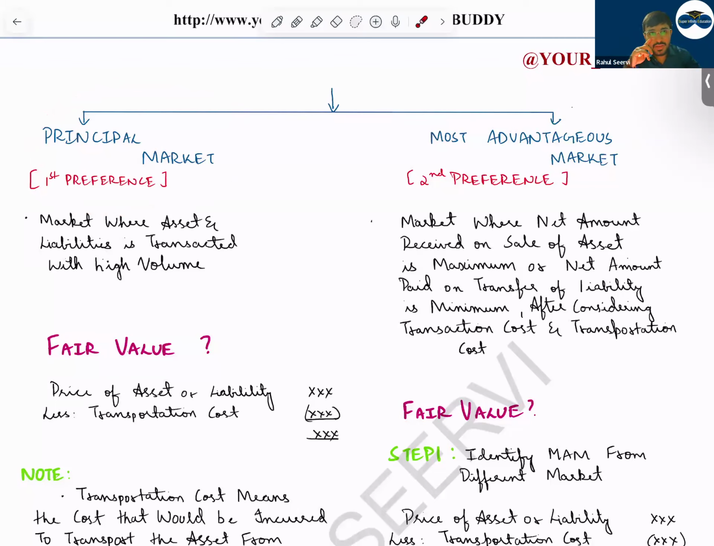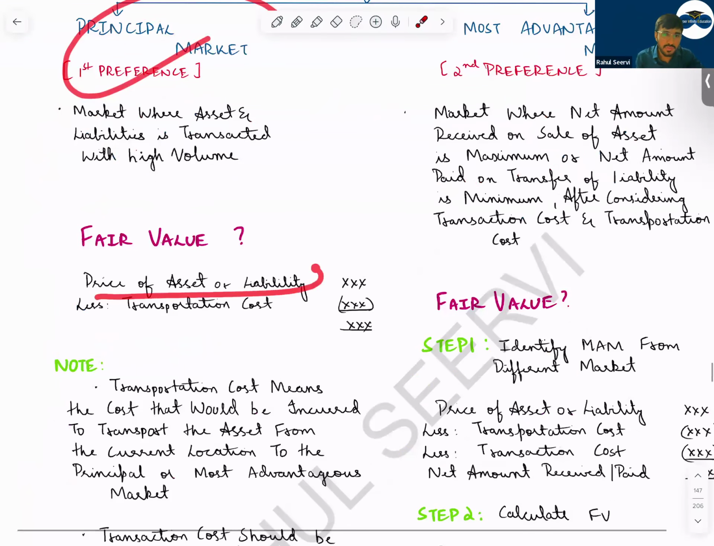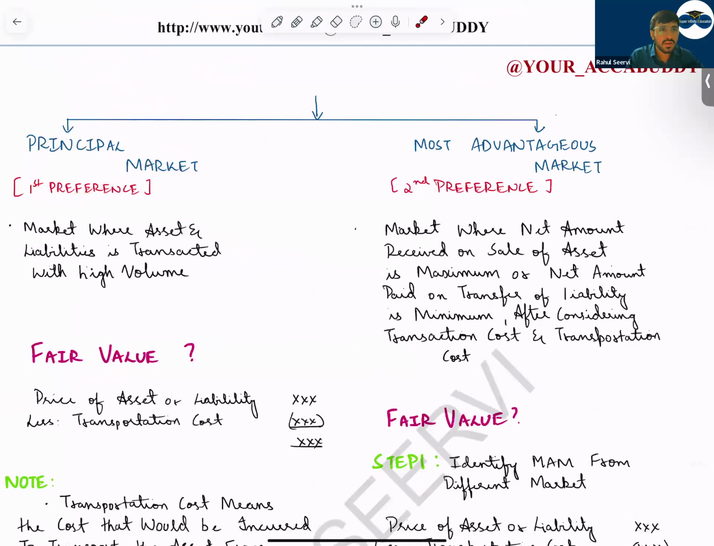So most of the time in India, it's NSE. So I'll refer to the NSE share price. Even though in BSE, the Bombay Stock Exchange, the value will be more, and in NSE the value will be less, I will not consider the value which is more. I will see the volume of transaction here, the frequency of transaction. Understand? So what is the fair value formula? Price of the asset or liability minus transportation cost.